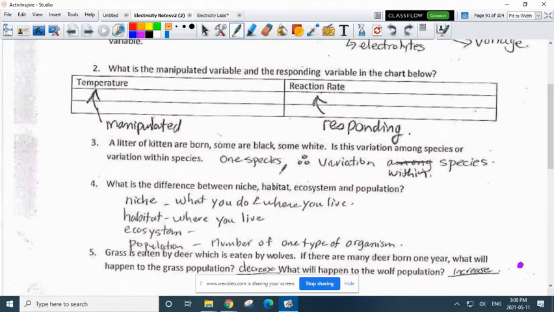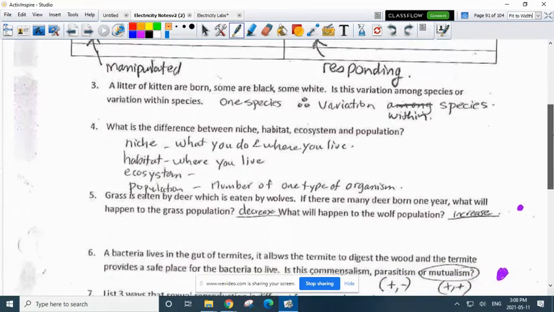Number 3, what's the difference between niche, habitat, ecosystem, and population? Niche is where you live and what you do. Habitat is where you live. Niche is mostly what you do. An ecosystem is all the living things in an organism. Population is number of one type of organism, and community is all the living things that interact in one place.